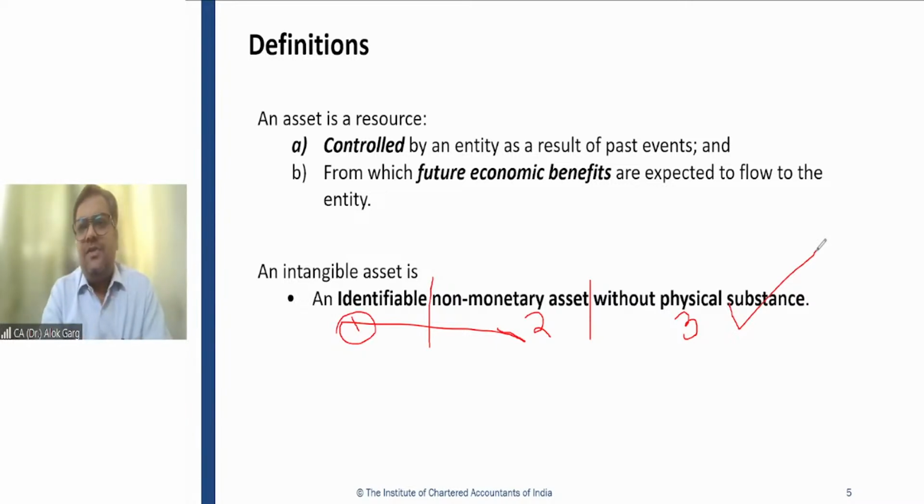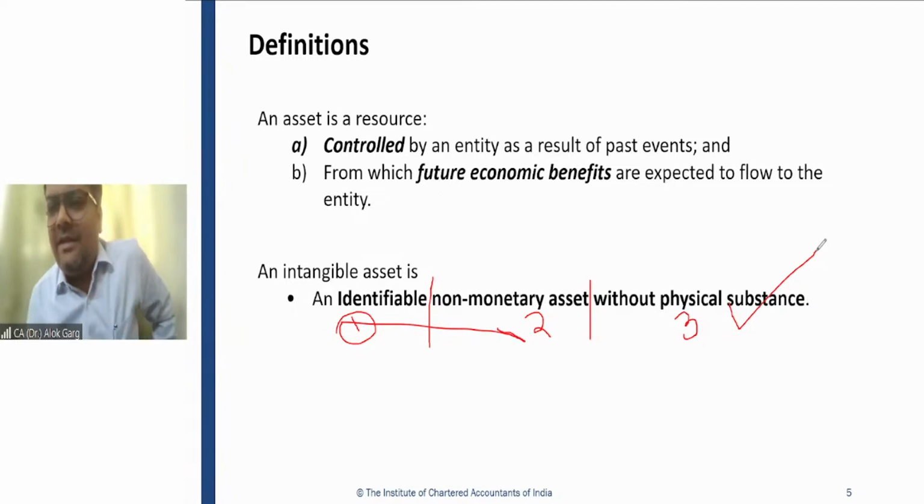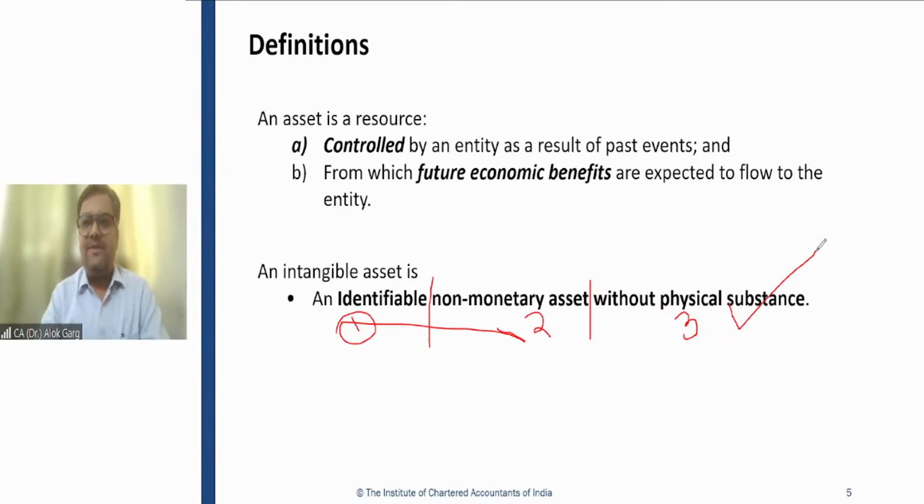Now I'll ask one question. Let's say you got a license to operate, let's say a telecom license. Whether the telecom license has a physical substance?